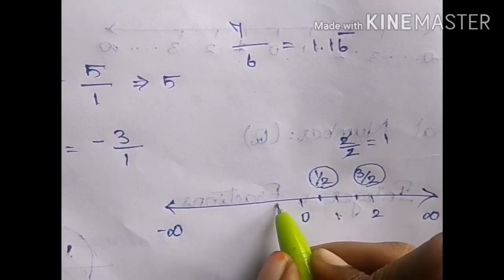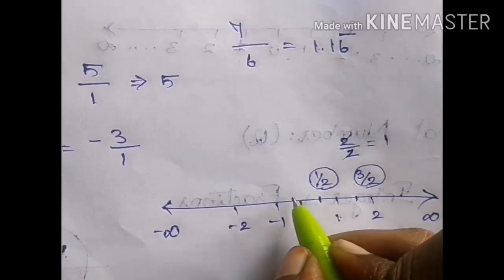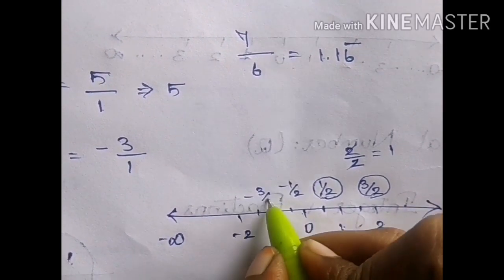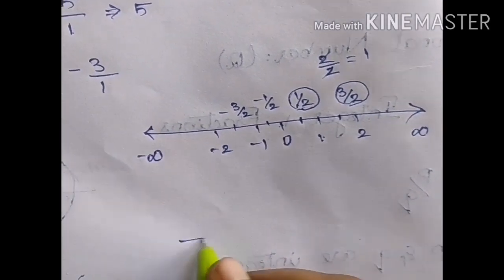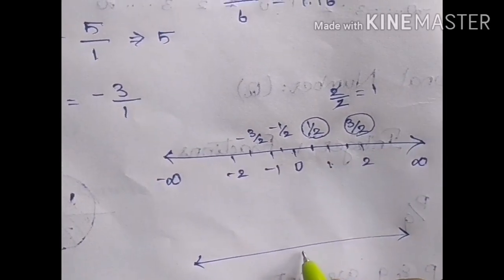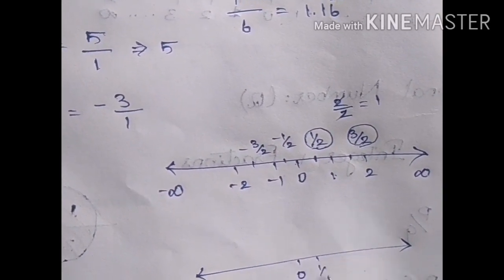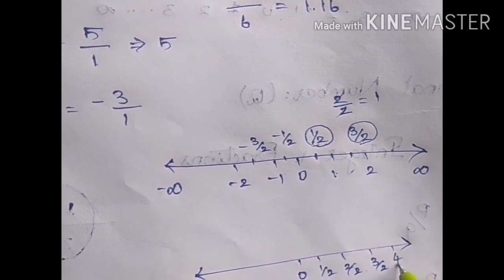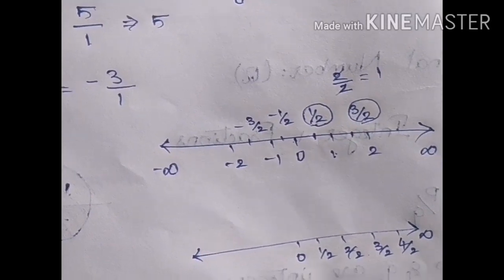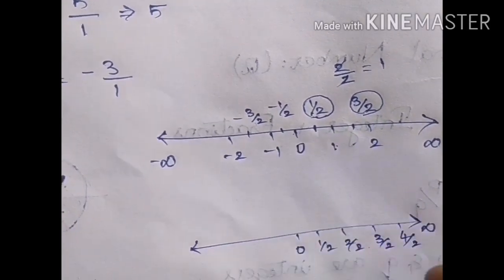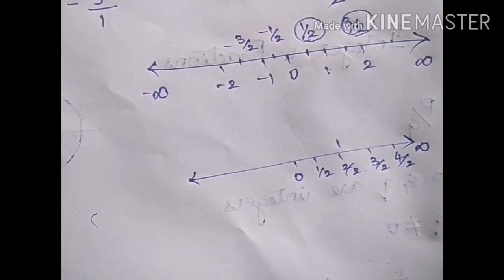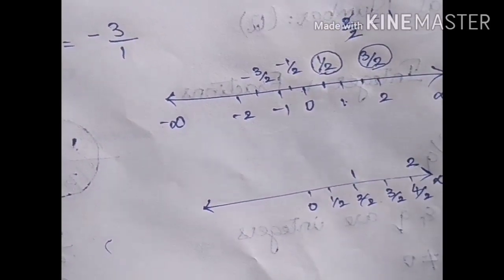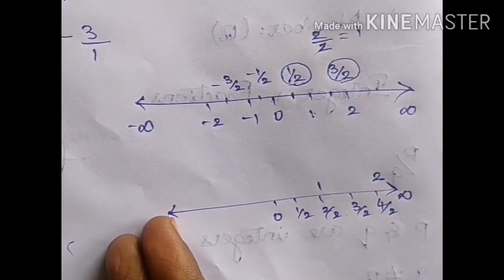In case of negative numbers, the same, minus 1, minus 2. Between them you will have minus 1 by 2. Here you will be having minus 3 by 2. So the number line is like 0, 1 by 2, 2 by 2, 3 by 2, 4 by 2, and it goes on to infinity. 1 by 2 is nothing but half. 2 by 2 is nothing but 1. 3 by 2 is 1 and a half. 4 by 2 is nothing but 2. The same on this side also, that is on the negative side.